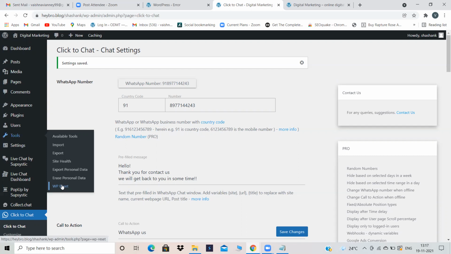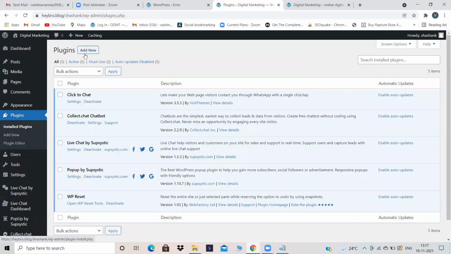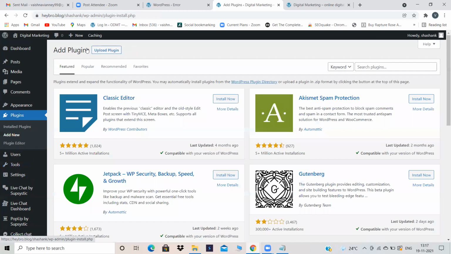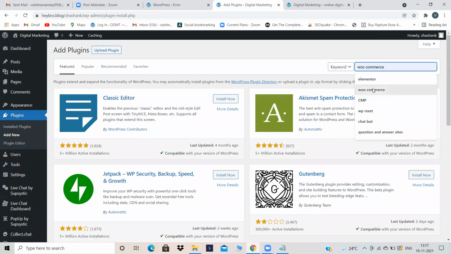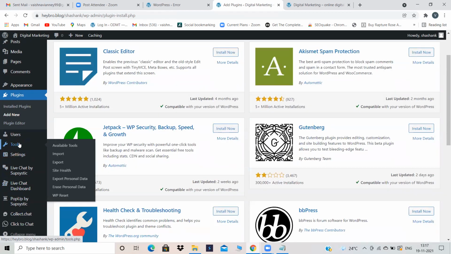See, WP reset is also a plugin only. I have already installed this plugin in your websites and I have given it to you so that you can reset your website. But the thing is, to install this WP reset also, you have to go to plugins, add new plugin, and click on WP reset and install and activate the plugin. Then only plugin will appear under the tools. Otherwise, WP reset also will not appear under the tools.